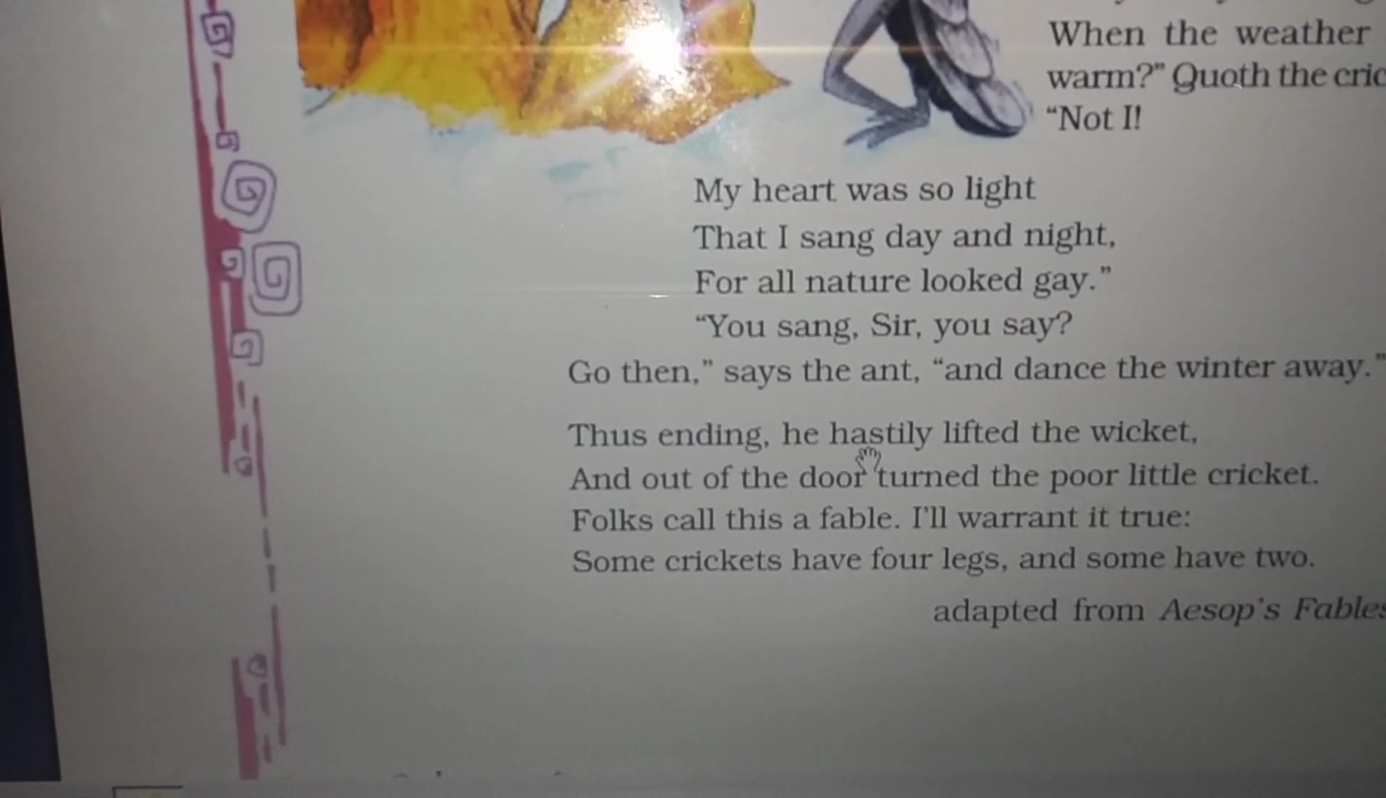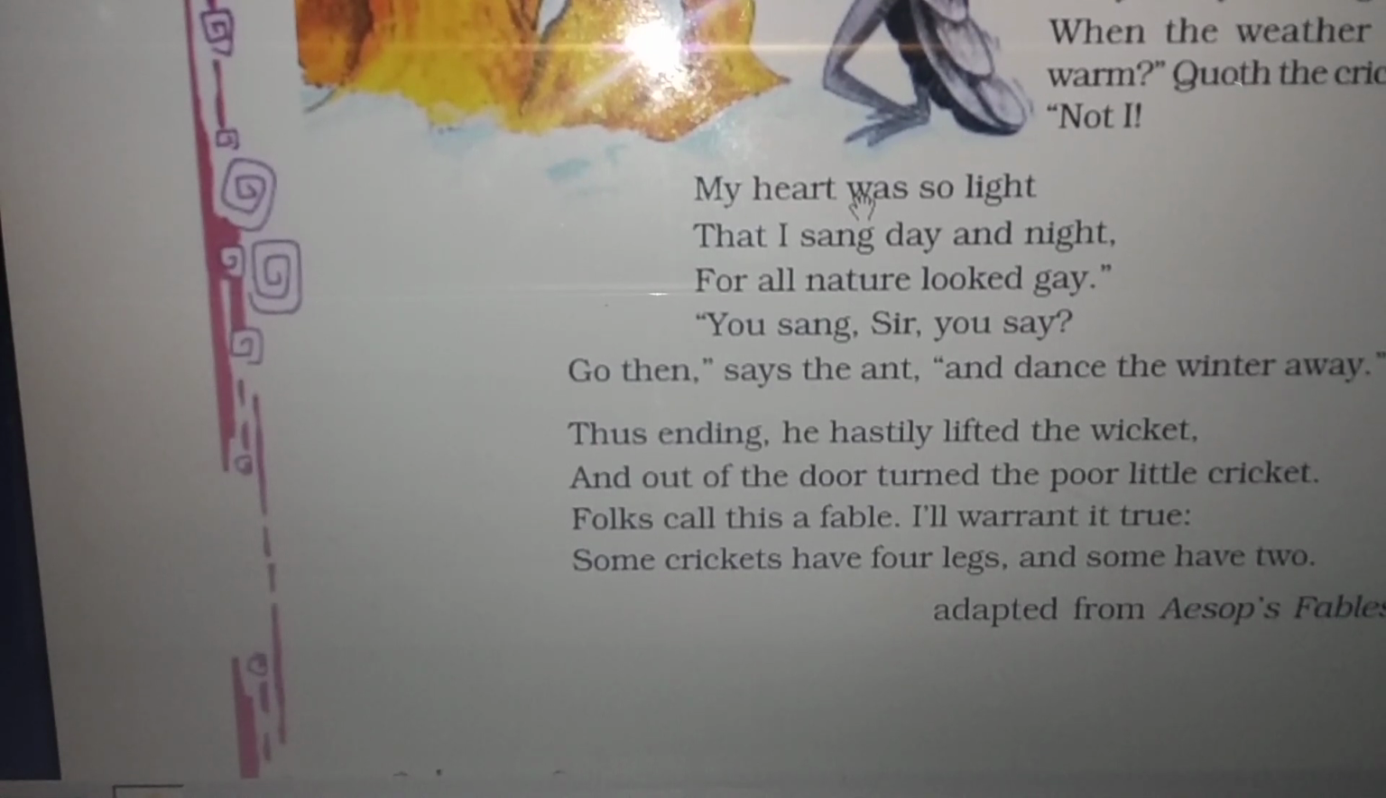Thus ending, he hastily lifted the wicket, and out of the door turned the poor little cricket. Hastily here means very quickly. Okay, so now this ant, he got very angry. He quickly lifted his wicket. Wicket here means the wings of the cricket. He lifted the wing of the cricket and then he shut the door on the poor little cricket. So he closed the door, and then the cricket grew very unhappy and very sad.